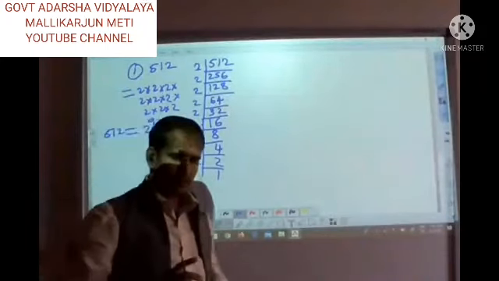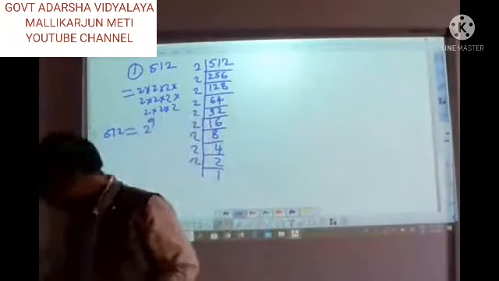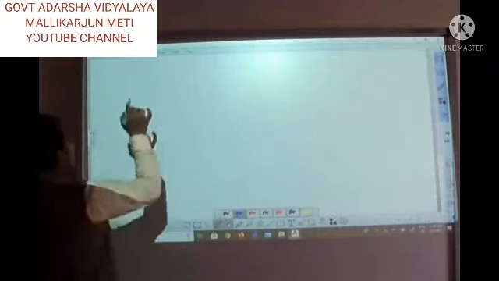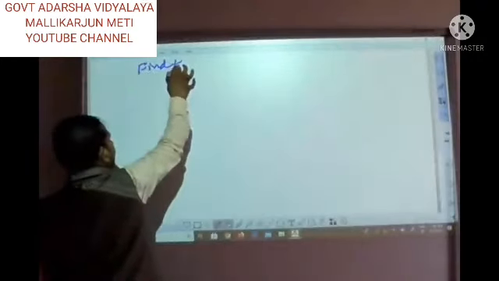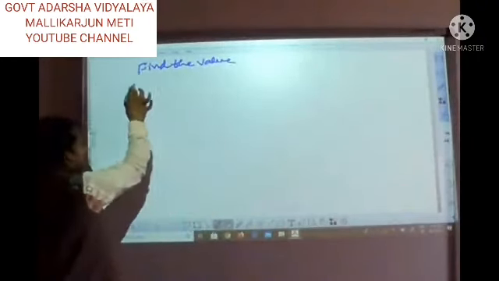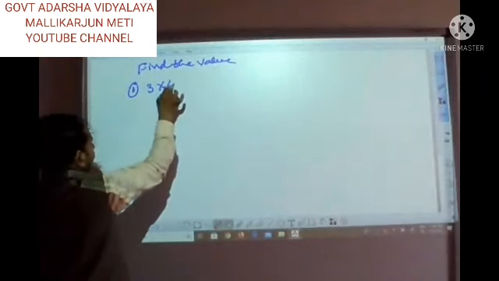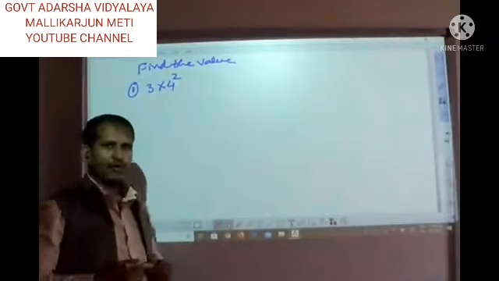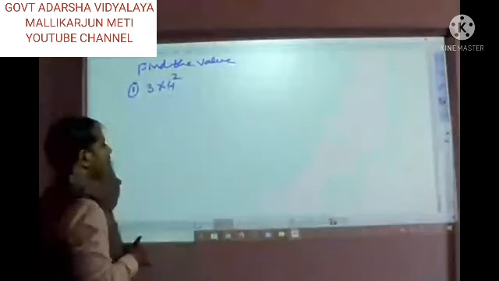OK. So this is the point we already discussed. So write down this one. So now if you observe, find the value. Find the value. First problem: 3 into 4 raised to 2. 3 into 4 raised to 2. We are going to solve this problem now.